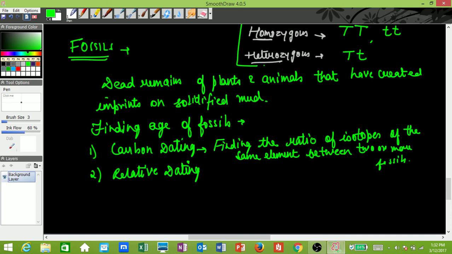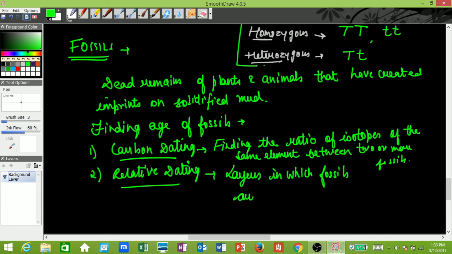So when we look into the layers in which fossils are present, the layers are compared. Basically we try to compare the level or the layer at which the fossils are present. If the fossil is present at a higher layer that is closer to the earth's surface, then we say it is a more recent fossil. But if the fossil is present really low in the earth's crust, somewhere very very low, then we say that it is an older fossil with respect to that particular fossil which we discussed earlier, closer to